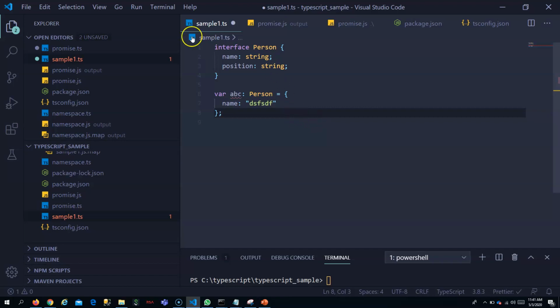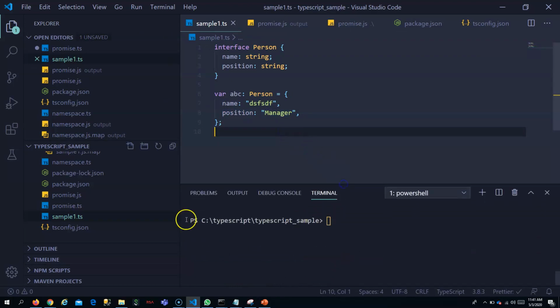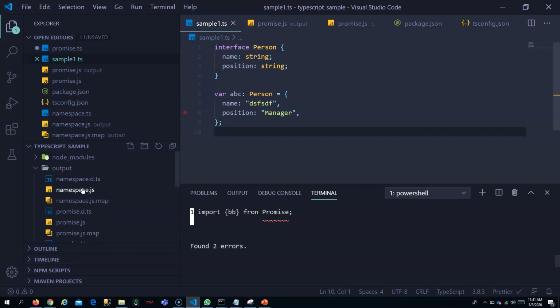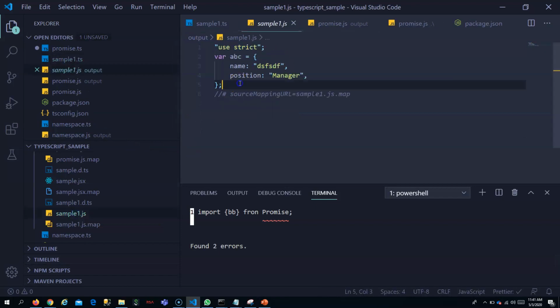But whether this interface will be available in JavaScript when you transpile it to JavaScript, will it be available? You can see it when we compile this. We actually compiled this, right? Sample1.js. You see here, interface is not available.